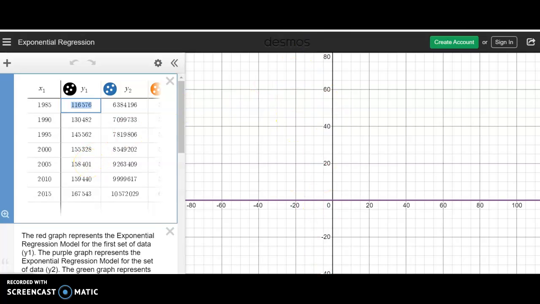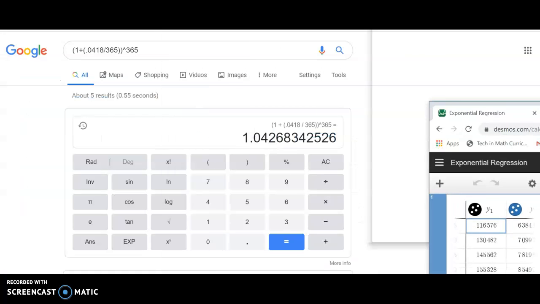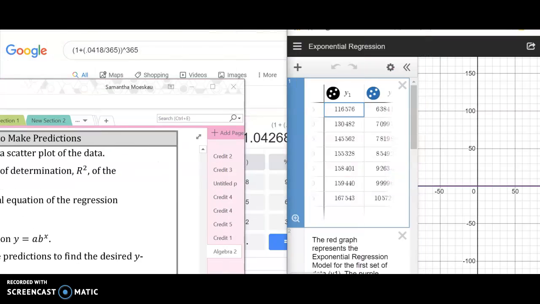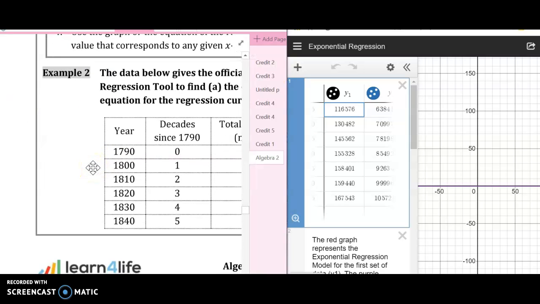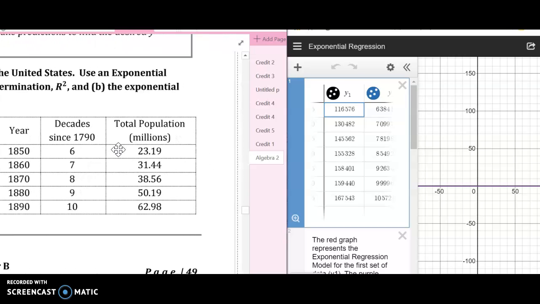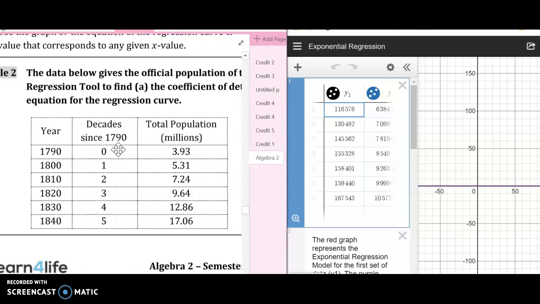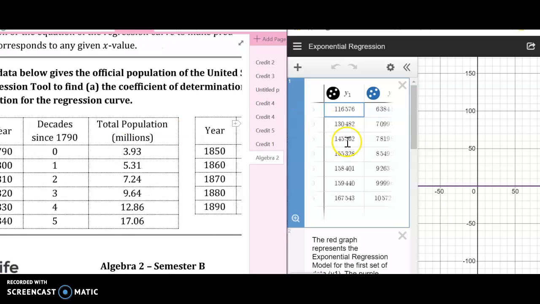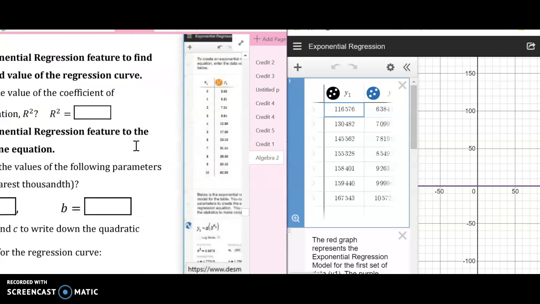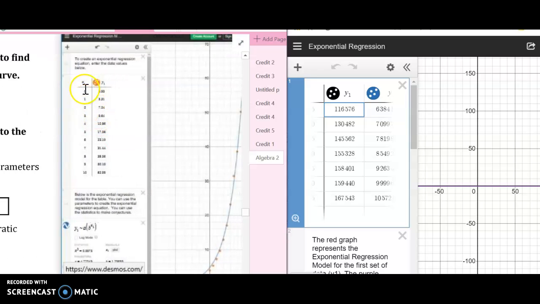Now we have this data in the example over a certain number of years, and when we put that into a table, we do x1, y1 in the table.